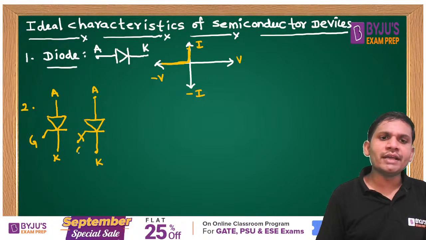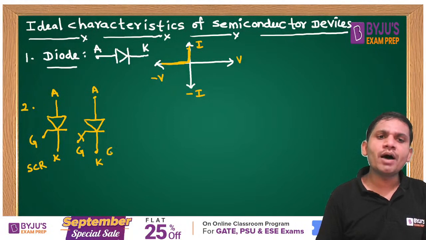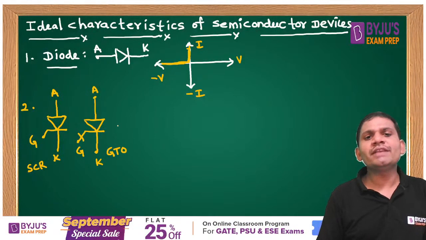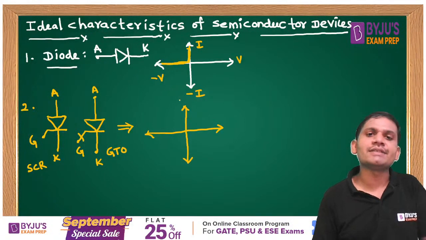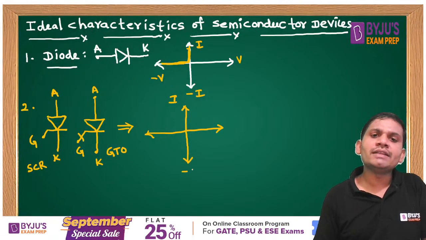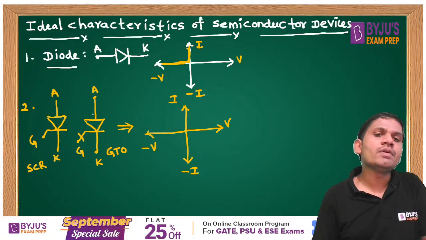Anode, cathode and gate. This is the symbol of SCR and this is the symbol of GTO, students. For these two devices, the characteristics are the same. We may expect ideal characteristics. Draw the ideal characteristics. This is I and this is minus I, and this is V and this is minus V.